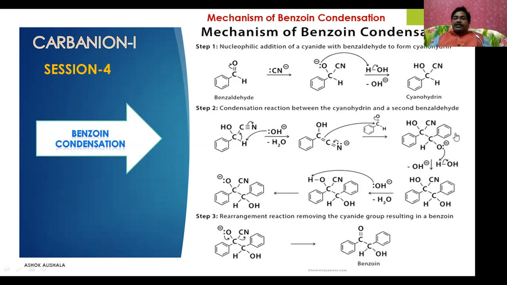Again you will get another intermediate where oxygen will have the negative charge, and protonation takes place. You will get two OH groups on this intermediate compound, and again there is abstraction of the proton by the base, so that you will get a negatively charged oxygen here, and this will be shifted to here, and cyanide is eliminated. Finally, we will get what is called the benzoin compound. Now let us see the other one.